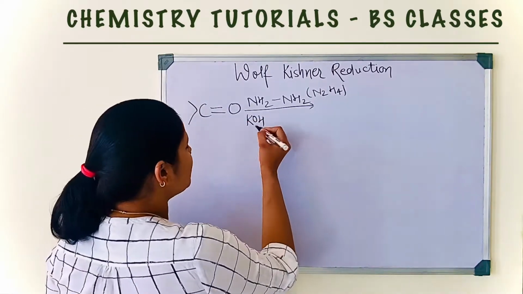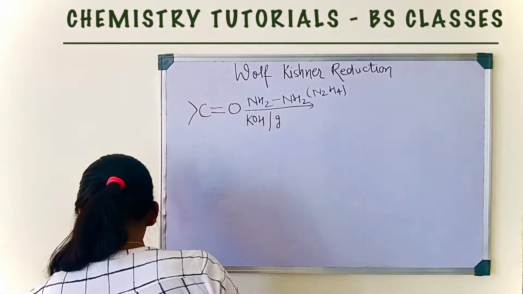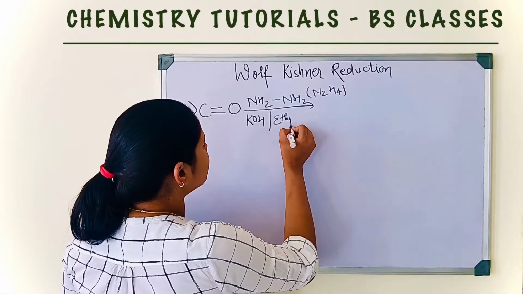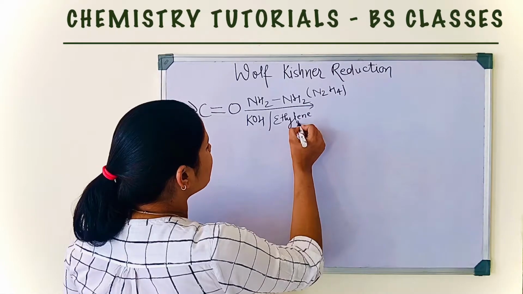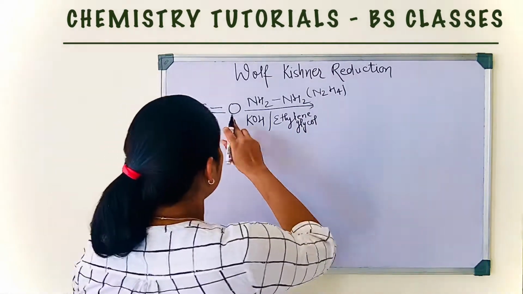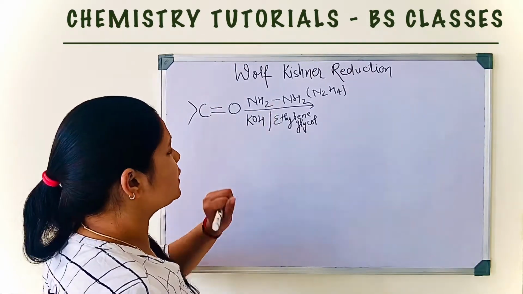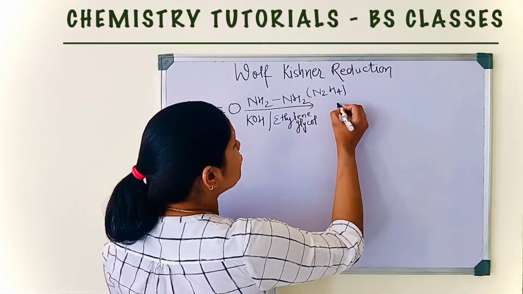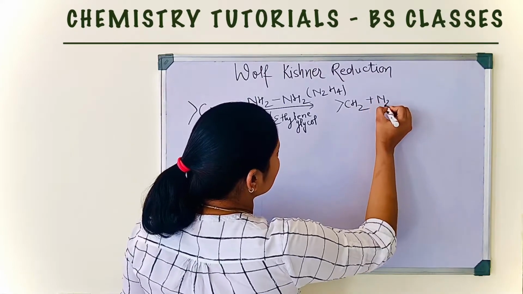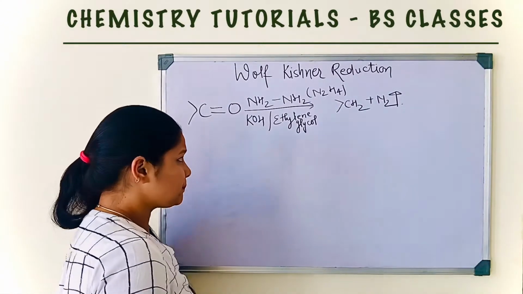In some books, in the place of KOH, they use ethylene glycol. When aldehyde or ketone, that is carbonyl compound, is treated with hydrazine in the presence of KOH, then it leads to the formation of alkane and N2 gas. Now this is the byproduct of this reaction.